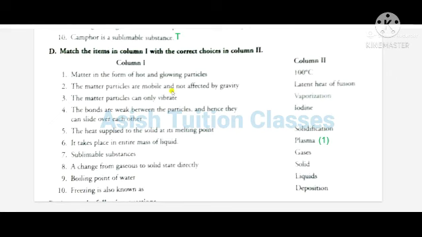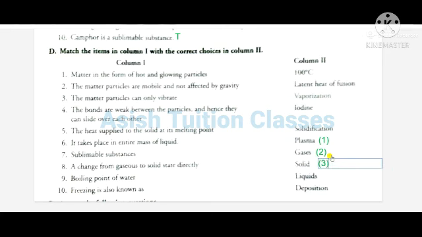Number 3, the matter particles can only vibrate. That is solid. Number 4, the bonds are weak between the particles and hence they can slide over each other.